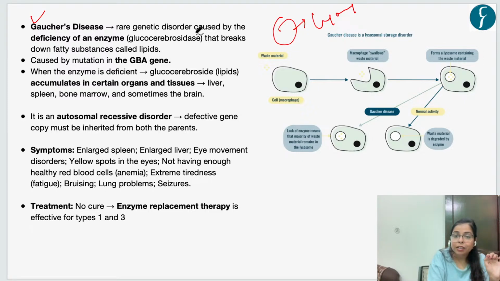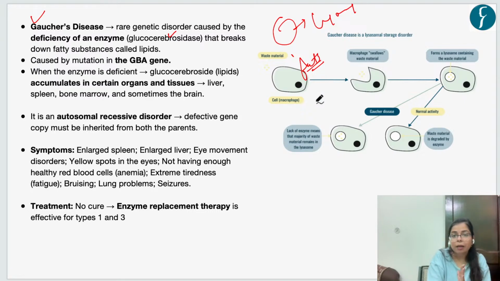This is a rare genetic disorder where there is a deficiency of an enzyme. The name of this enzyme is written here. Just understand that because of the deficiency of this enzyme, certain fatty acids, certain fats, are not able to degrade. This enzyme is responsible for degradation of these fats, and now there is a deficiency of this enzyme, so these fats will not be degraded.